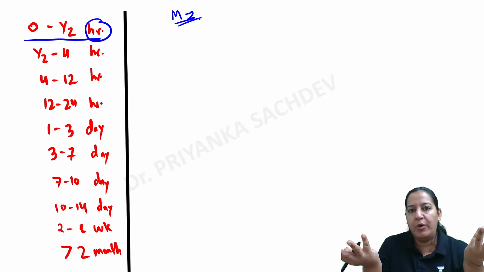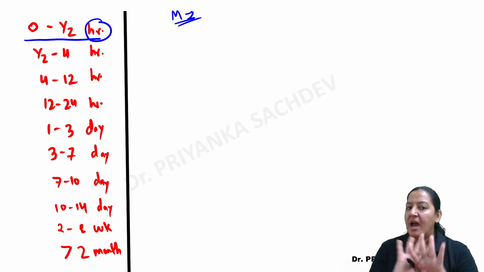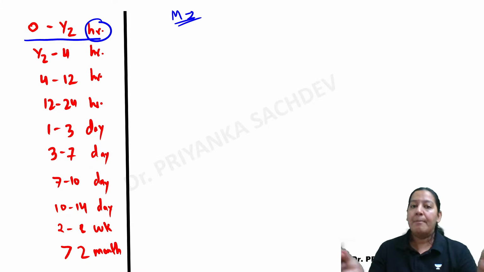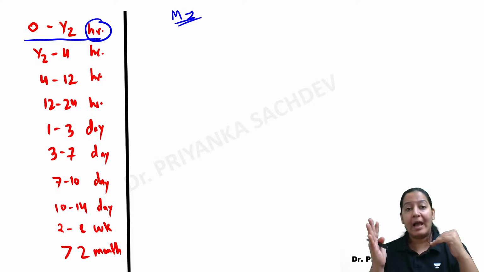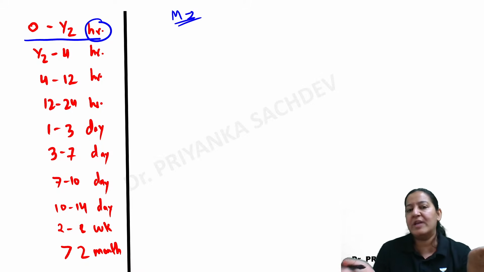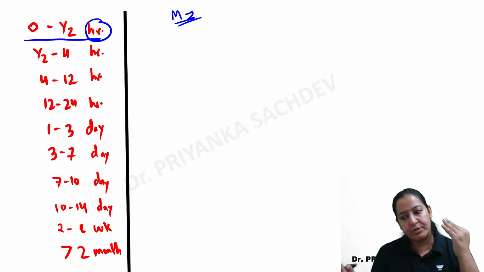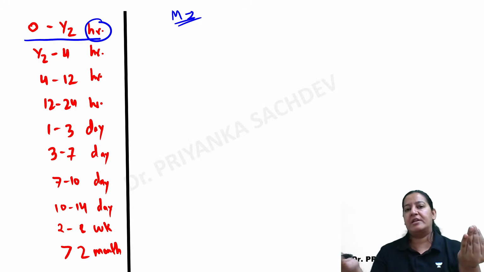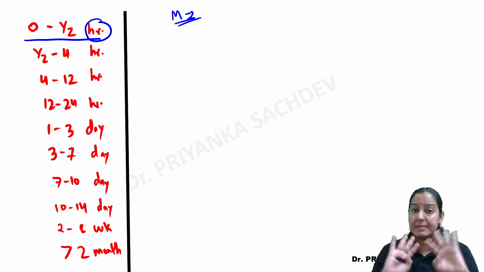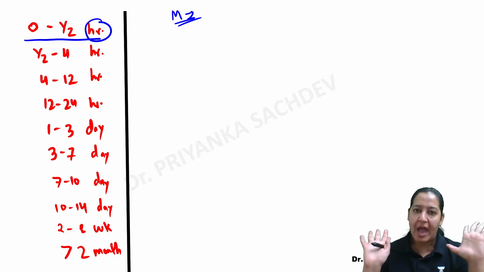मुझे नहीं पता death कब हुई भी है कि नहीं हुई है, I don't know, right? I'm not sure about the timing of the death, but I am sure about the timing of the MI. Being a pathologist, I will tell what is the age of the MI. I don't know the timing. It is the duty of the police to correlate the age of the MI with the time of the death. Whether it is coinciding or not coinciding, it is not my job, right? I will tell the age of the MI in my report.